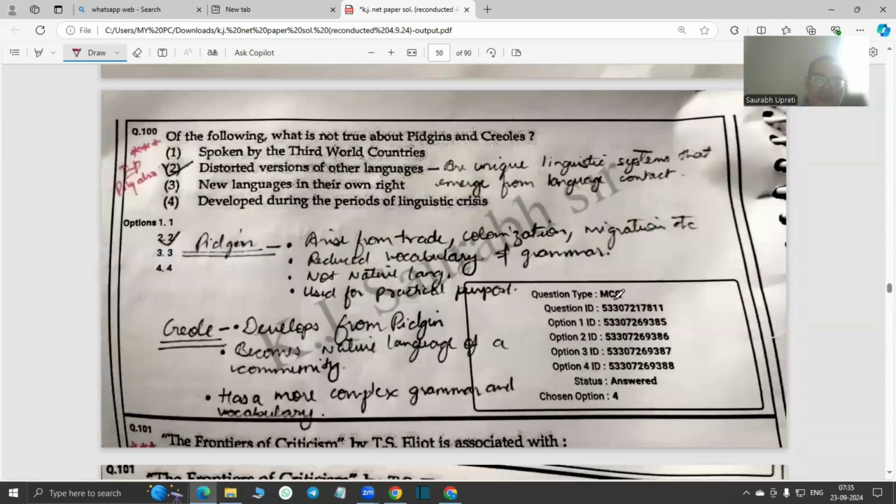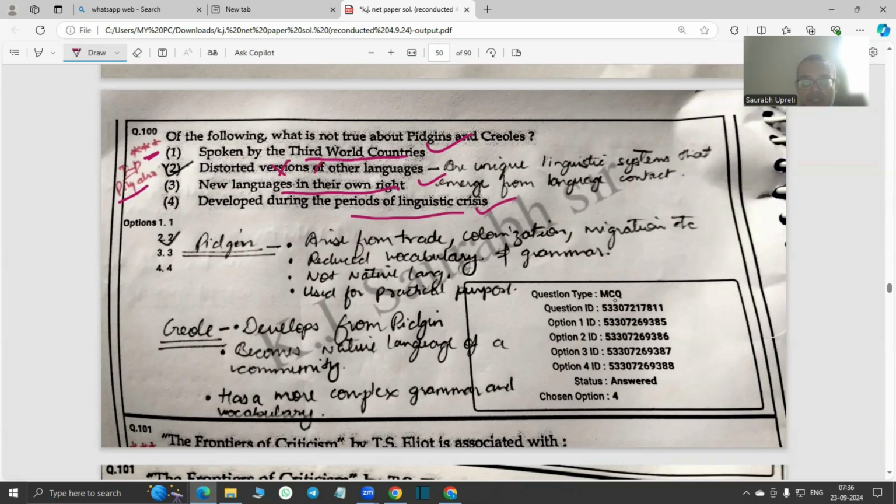Which of the following is not true about Pidgins and Creoles? I think it's considered very important for poly also. Distorted versions of other languages. This is not true. So what is true? It is spoken by third world countries, new languages in their own right, developed during periods of linguistic crisis. All these three points are true.